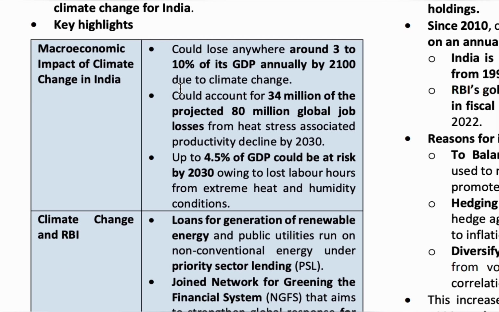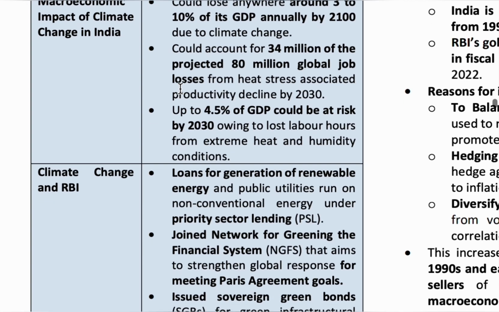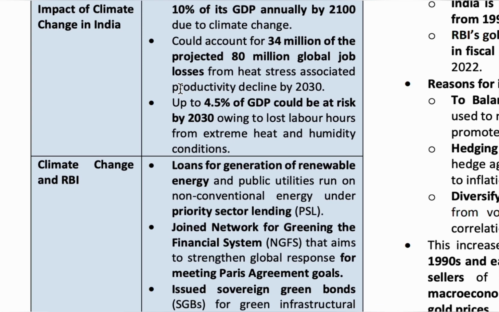Due to the extreme heat and humidity conditions there will be a loss of labor hours which results in 4.5% of GDP loss by 2030.